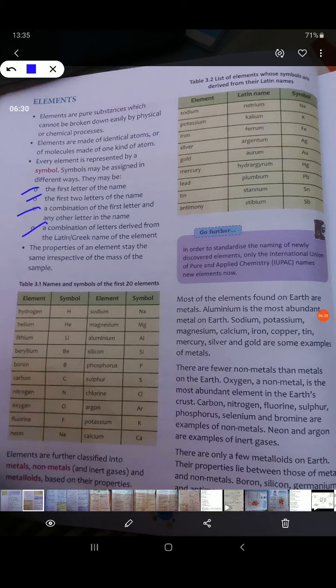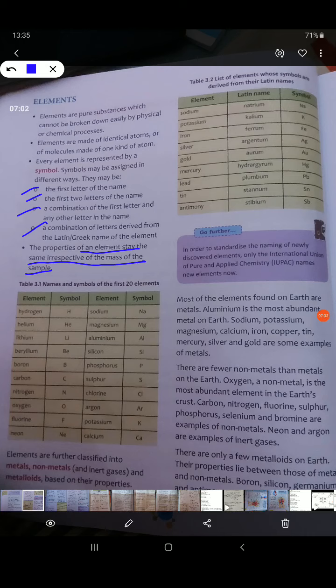Okay, as I told you, you take a small piece of an element or you take a lot of it, the property of the element remains the same irrespective of the mass of the sample. You take 1 gram gold or you take 10 gram gold, gold will be that same yellow in color and it will have the same shine. You take a little iron or a lot of iron, it will get attracted towards a magnet. So irrespective of the mass of the sample, the properties of elements remain the same.